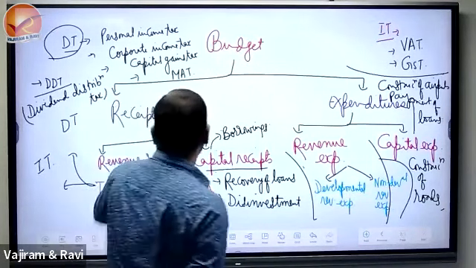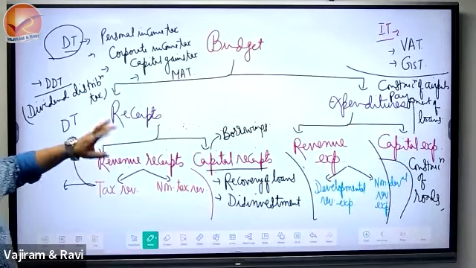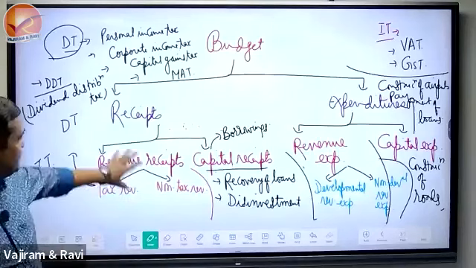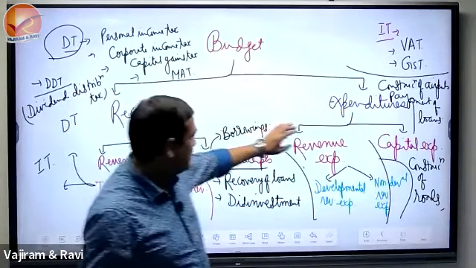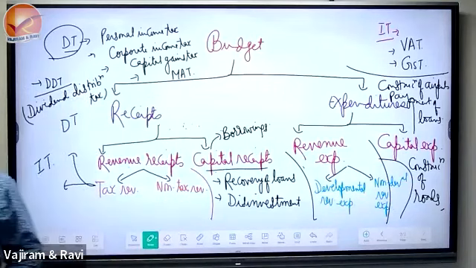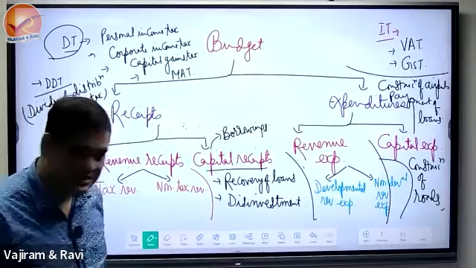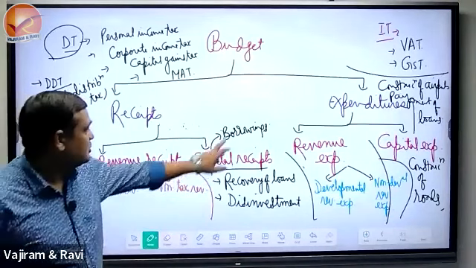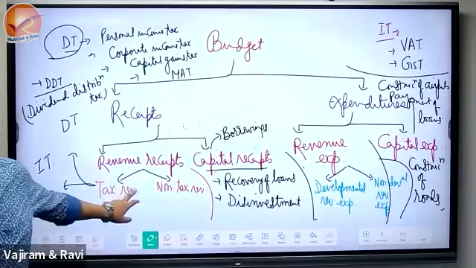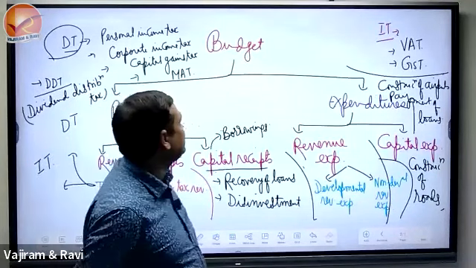Anyway, we will study all receipts and expenditures. First, when we start the discussion, we'll study the definition of these two, so that we can easily identify why tax is a part of revenue receipt and why disinvestment is a part of capital receipt. Why can't we say that tax is a part of capital receipt, and why can't we say that borrowing is a part of revenue receipt? Through the definition it will be clear. You can easily identify, so no need to remember that one.